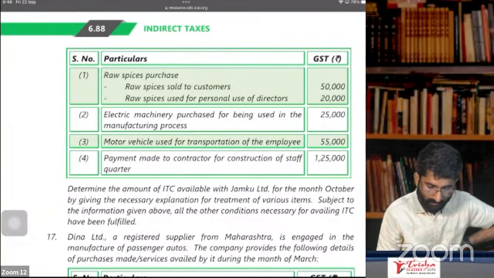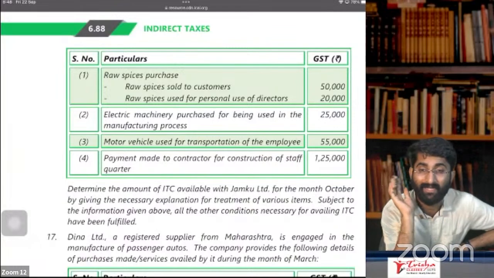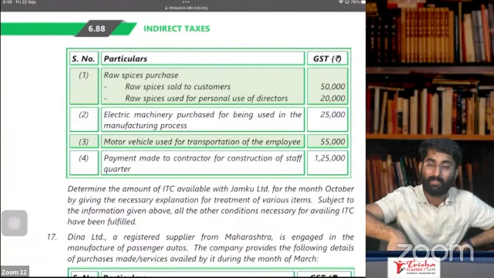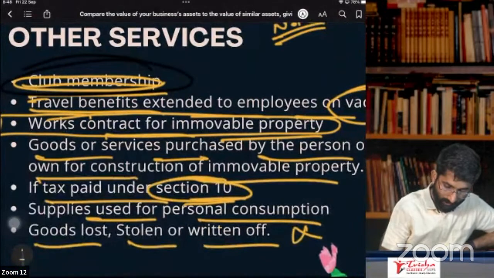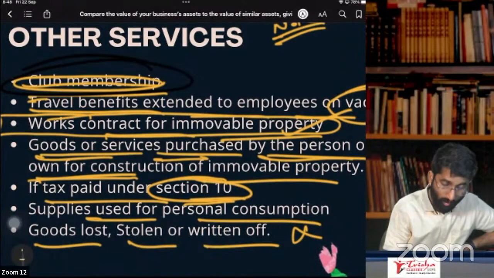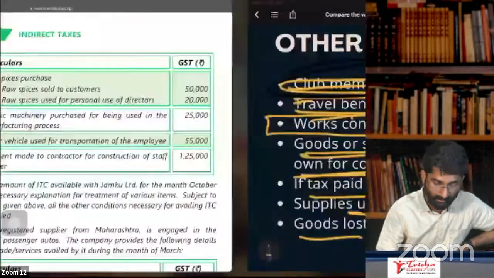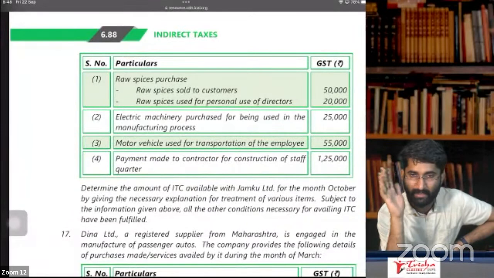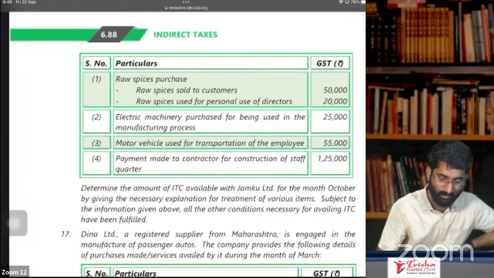Payment made to the contractor for construction of staff quarters. Will you get ITC? No, you don't get ITC. Why? Because on a works contract or on purchasing the materials, in both cases you don't get ITC. If you see this here, works contract on immovable property, no ITC. Goods or services purchased by the person on his own for construction of immovable property, you don't get ITC. That means here for 1,25,000, you will not get ITC.